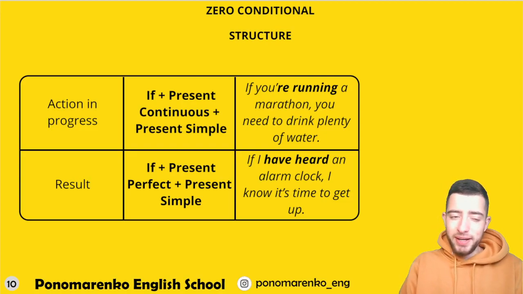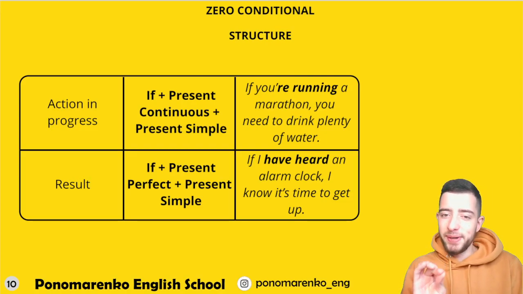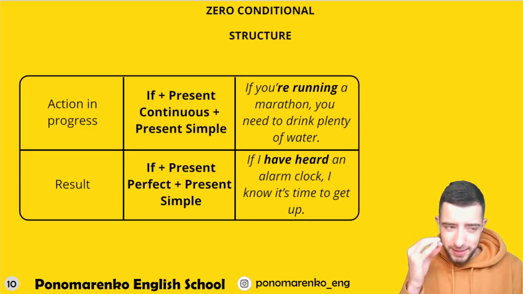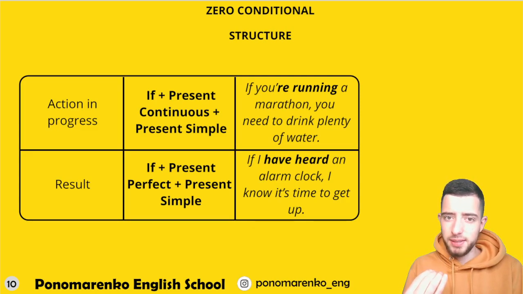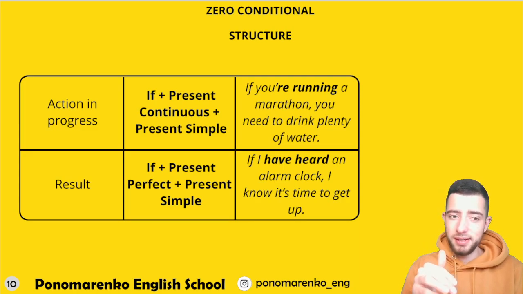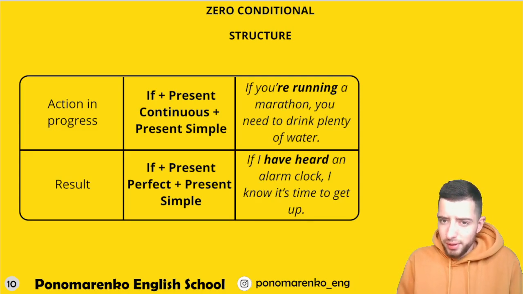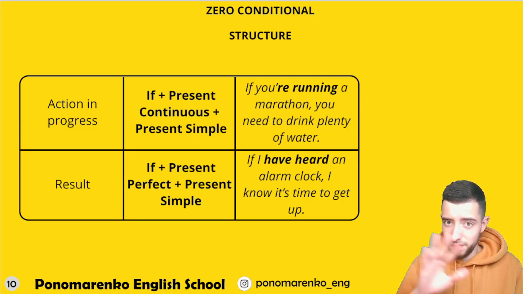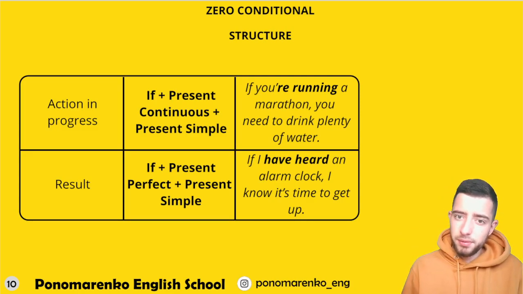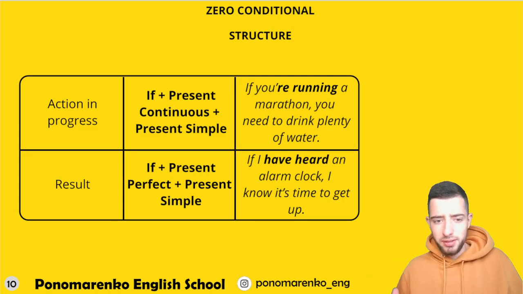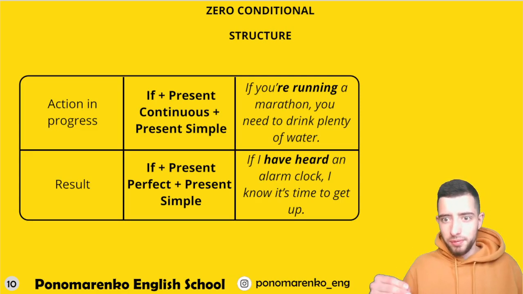But there is one little point, but very useful, that you need to know. Present simple is quite rude because sometimes the main thing is present, but this present may be not only simple. What about continuous or simple? Okay, simple, yeah, perfect. So first example, if you're running a marathon, you need to drink plenty of water. Plenty of water means a lot of water, so it's even more than a lot of.